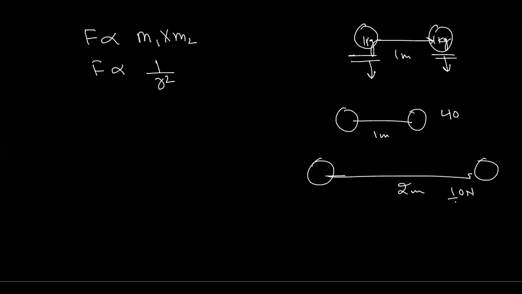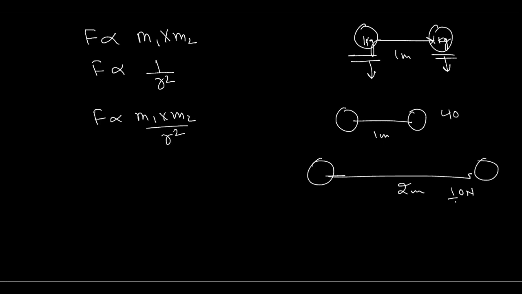And if suppose it was inversely proportional to the distance only, not r square, then if you double the distance it should become half. From 40 it should become 20, but actually it becomes 10. So it simply means it is inversely proportional to the square of the distance between them. By combining the above two expressions, we can write m1 into m2 upon r square.